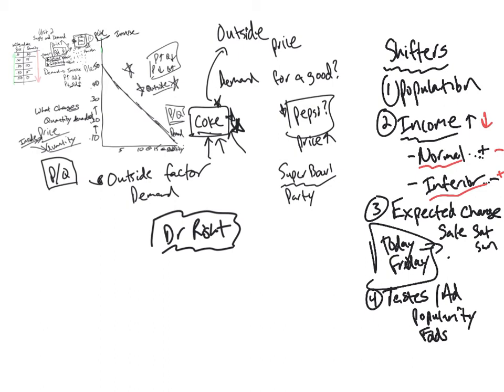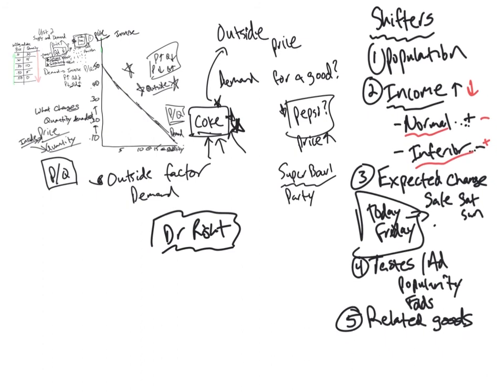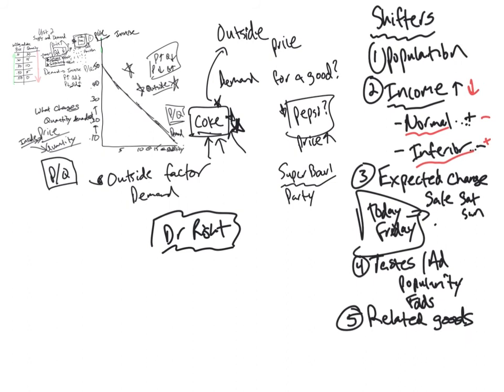All right. And the last one is related goods. And again, there are two types of related goods. We pointed out some of the related goods before where we were talking about Pepsi, right? Why do we bring up Pepsi? Well, Pepsi is a substitute good. So imagine it like this.